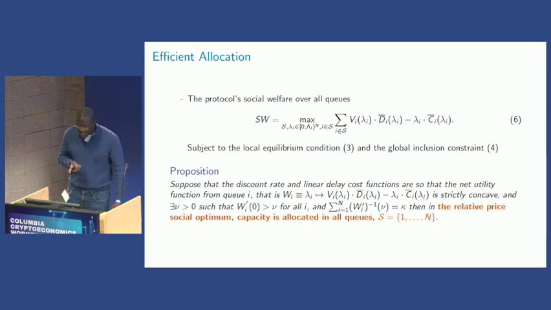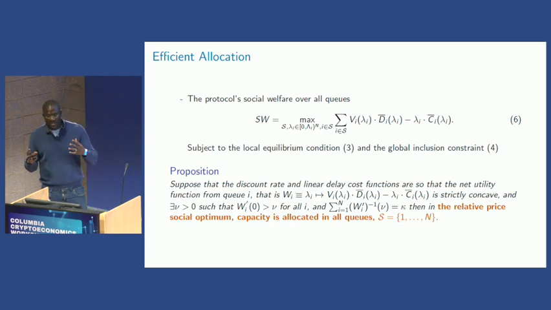However, efficient allocations work differently. An efficient allocation that would be achieved would serve all queues. So that's what I show as well. Efficiency is different because, instead of maximizing all fees, we look at the delay costs that processing all the transactions coming from the one queue only will put on the whole network.